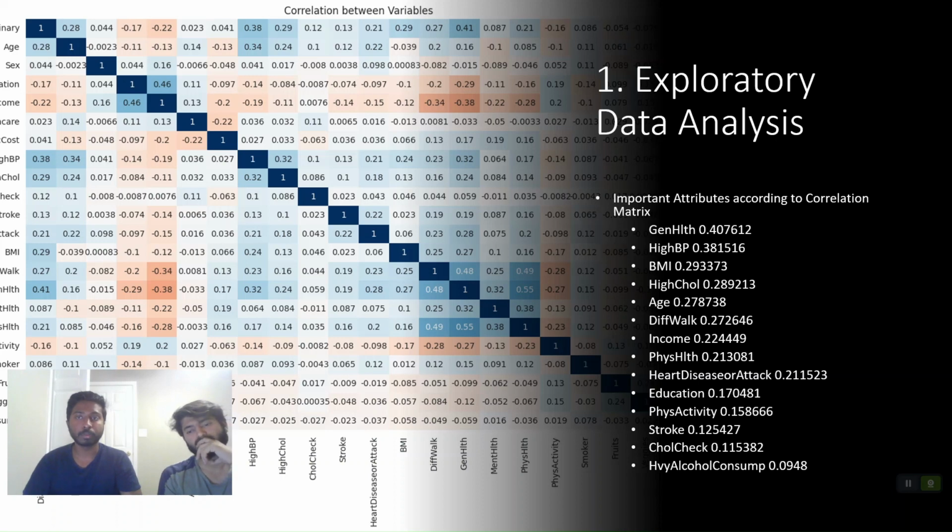We find that it is highly correlated with our target variable, with around 40% correlation. This is followed by parameters such as high BP, BMI, high cholesterol, age, and difficulty in walking. The least important features, according to the correlation matrix, are cholesterol check and heavy alcohol consumption, which follow the figures of 11% and approximately 9%.